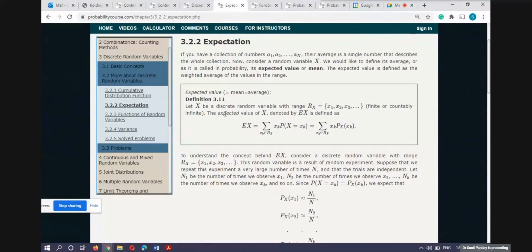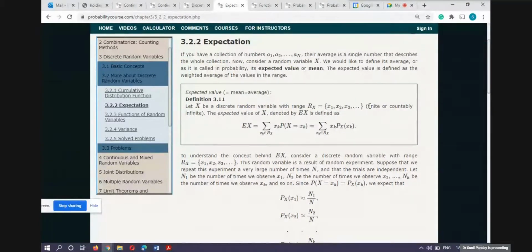So how we define this is the definition of expectation, and this is actually very useful in your exam or in a later study also, because without understanding this definition, you are not able to solve any question further. Let X be a discrete random variable. So here I am talking about a discrete random variable, but in general, okay, let me restrict myself to discrete. Let X be a discrete random variable with this range set.